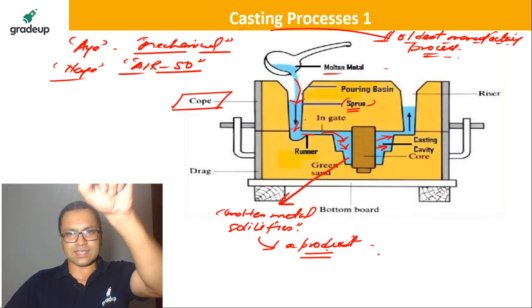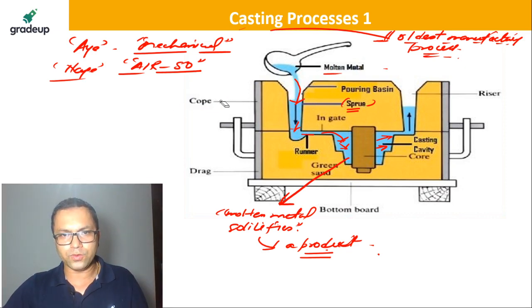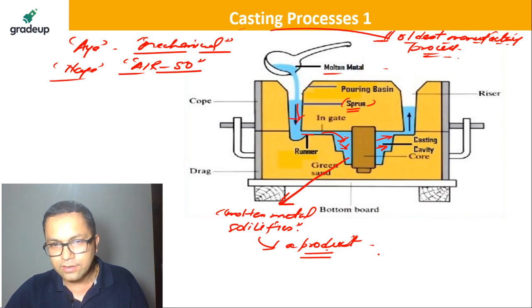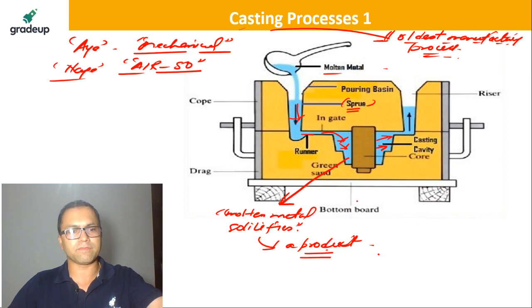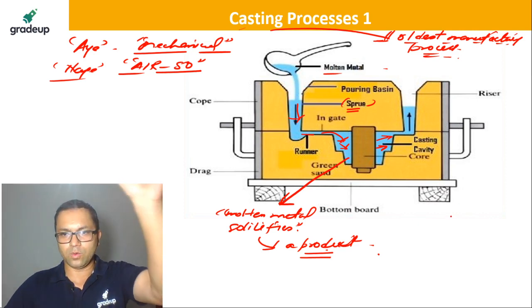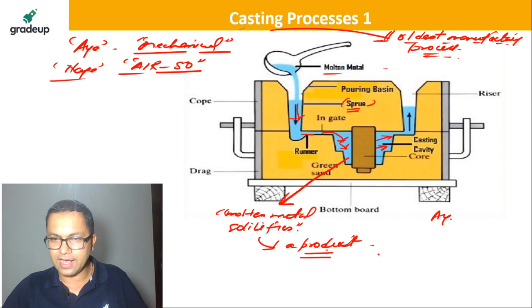Is it good? Is this clear to you? So I'm going to just repeat it for you. What happens here is molten metal is poured. It flows through the runner. It goes into a cavity. Then it solidifies. It's very easy. Is it good? Hello. If you could understand it, just type in I.